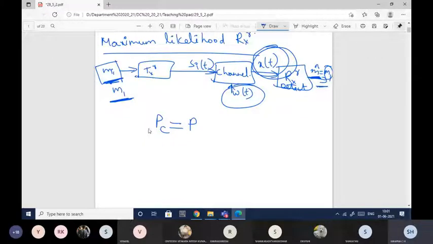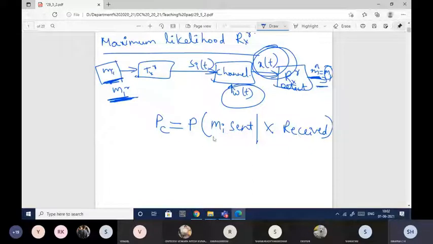Pc is nothing but the average probability of the correct decision, which is given by P of mi sent, mi is sent at the transmitter end, and x received. This is the conditional probability. It means that this x is already received. Since this x is received, I am able to identify that mi was sent. So this is the correct probability.